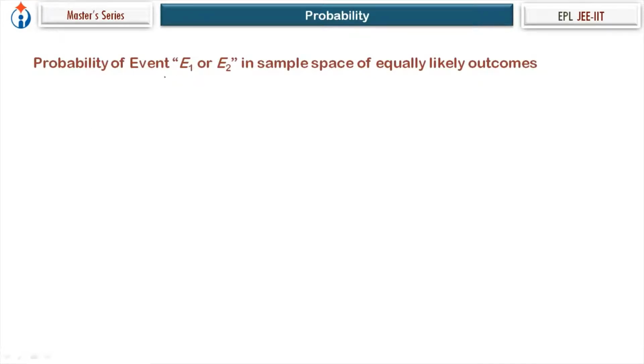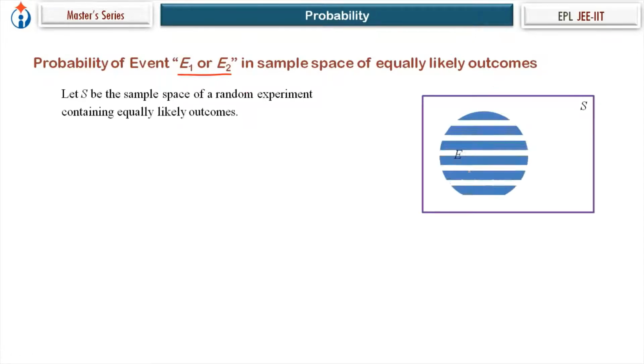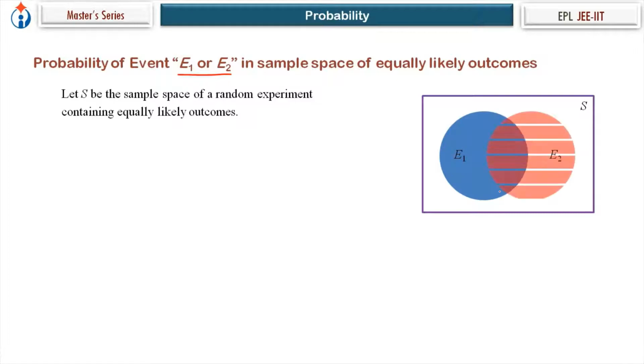Now let's start the next article, event E1 or E2. So probability of event E1 or E2 in sample space of equally likely outcomes. Let's say this is the sample space S. This is the event E1, and in general, we take the event E2 like this. That's in general. Now we know that n of E1 union E2. What is E1 union E2?